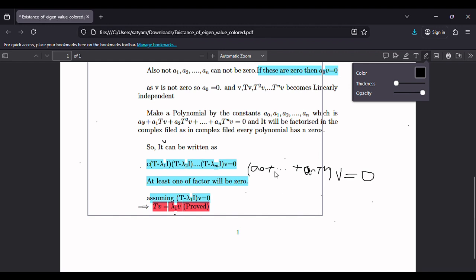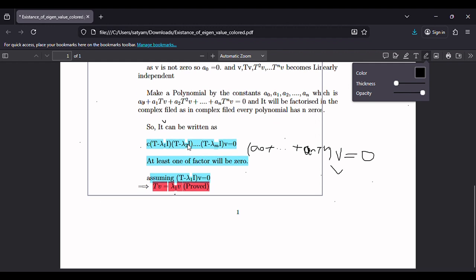It will be factorized as c, a constant, multiplied by T minus lambda 1 I, multiplied by T minus lambda 2 I, up to T minus lambda m I, applied to v equal to 0. Here v is outside because it is a linear transformation, and the sum of two linear transformations is again a linear transformation. In a linear transformation we can take the vector out, so first v has been taken out and then we have factorized.